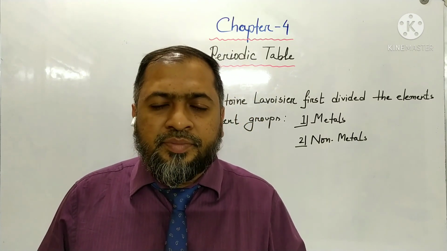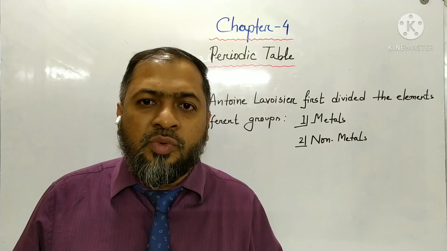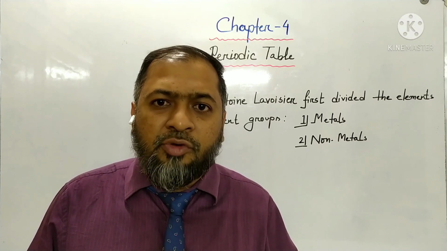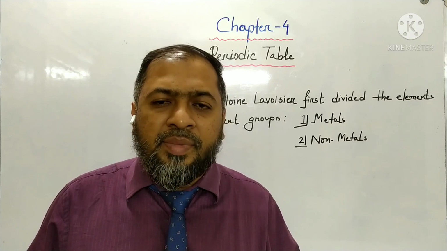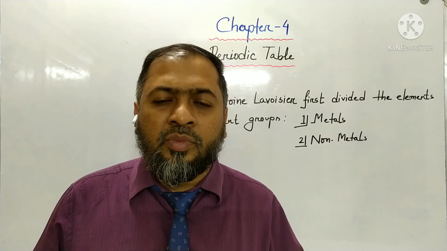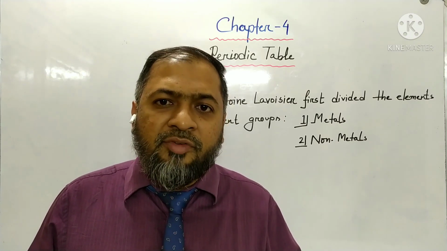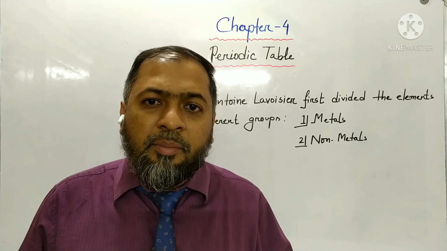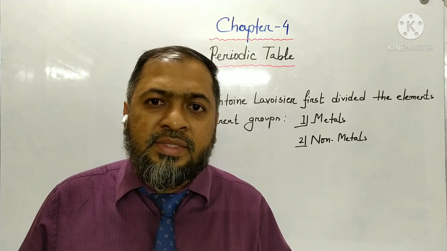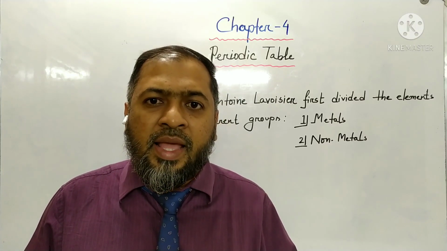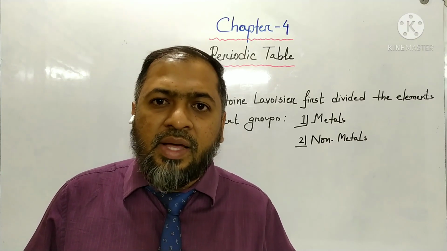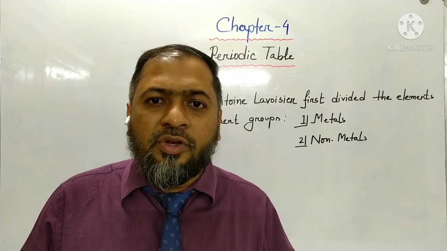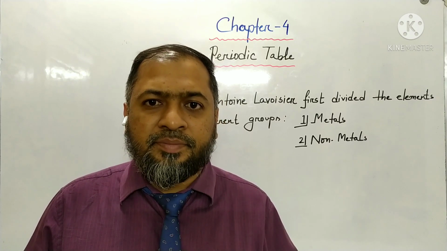Dear students, the periodic table is one of the most important topics required to understand every aspect of chemistry. You know, in the previous class, I discussed with you that the total number of invented elements is 118, and every substance in the world is created by the composition of these elements.